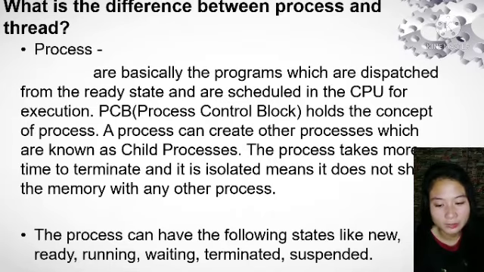The last one is the difference between process and thread. Process: processes are basically programs which are dispatched from the ready state and are scheduled in the CPU for execution. PCB, or process control block, holds the context of a process. A process can create other processes which are known as child processes. The process takes more time to terminate, and it is isolated, meaning it does not share memory with other processes. The process can have the following states: new, ready, running, waiting, terminated, suspended.